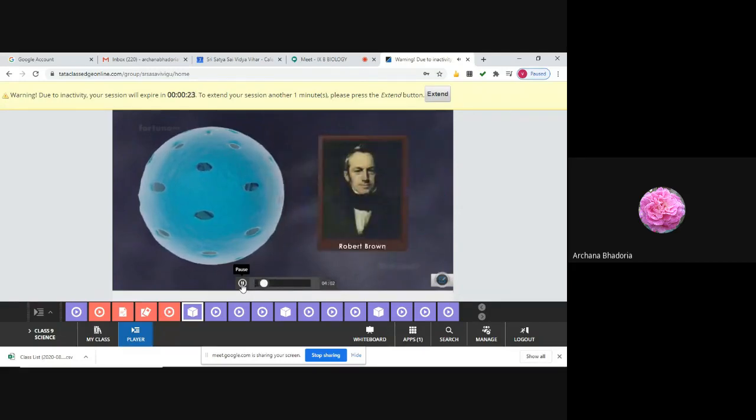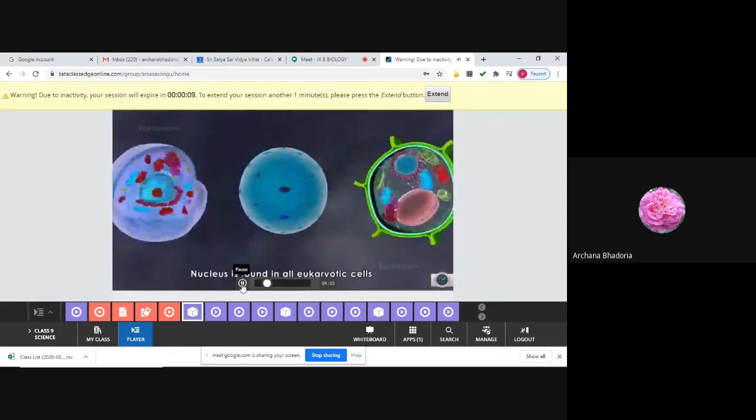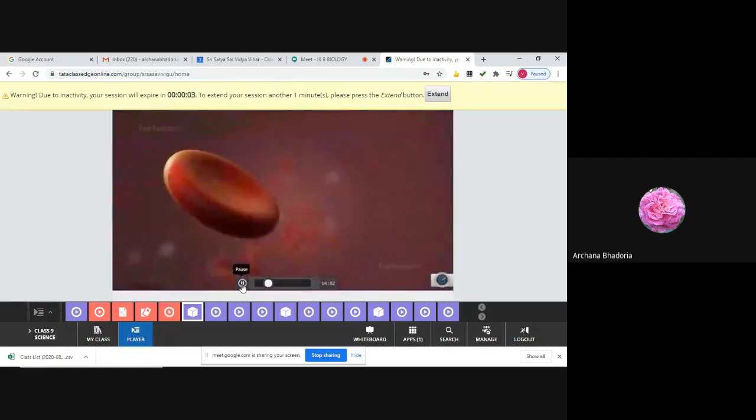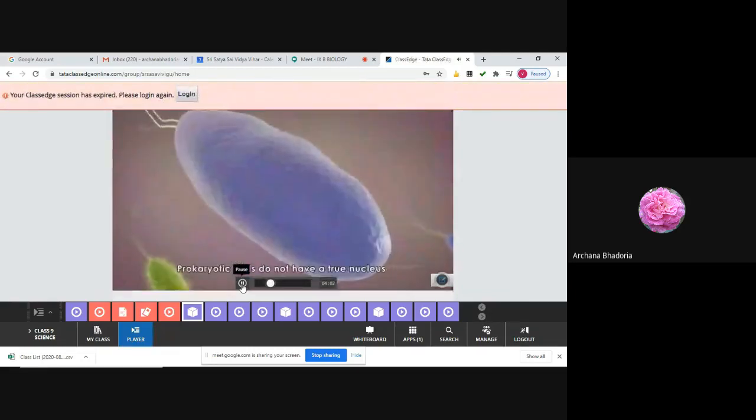Scottish botanist Robert Brown first used the term cell nucleus in 1831 and is most often credited with the discovery of the nucleus. A nucleus is found in all eukaryotic cells. Those without a nucleus, such as red blood cells, are referred to as enucleate. Prokaryotic cells do not have.